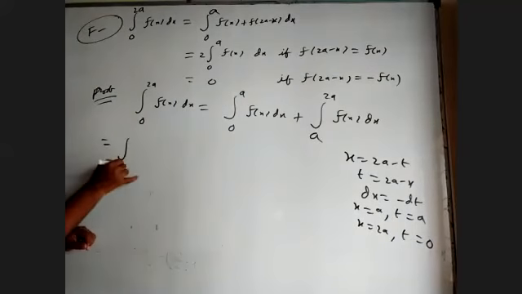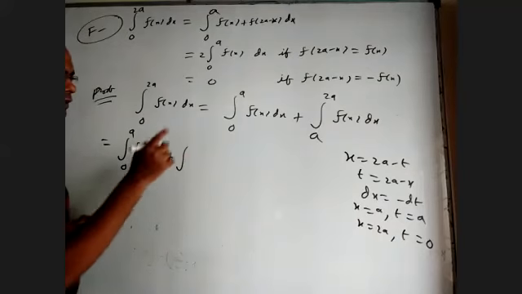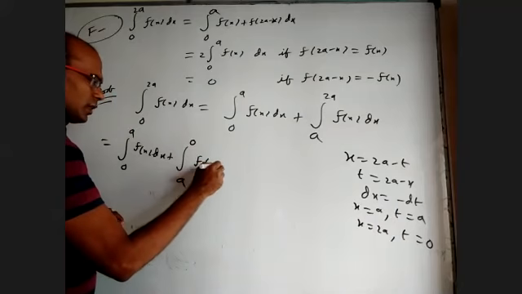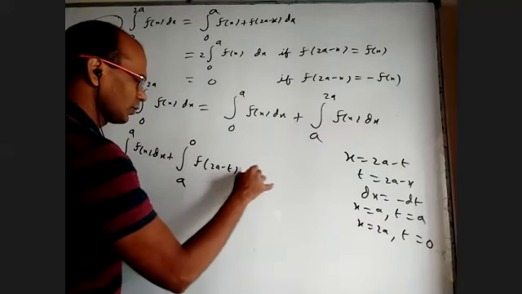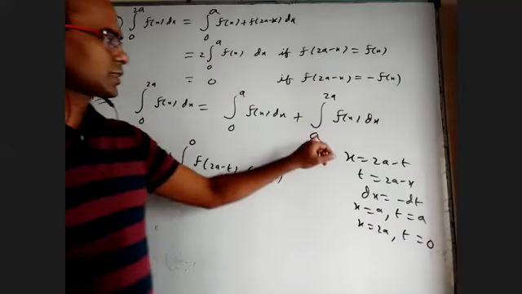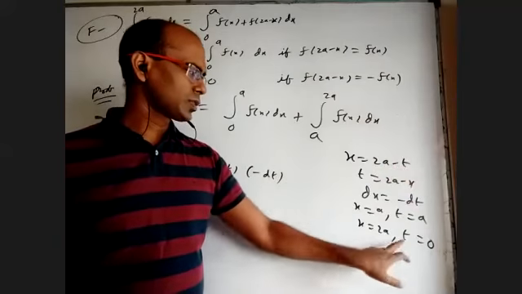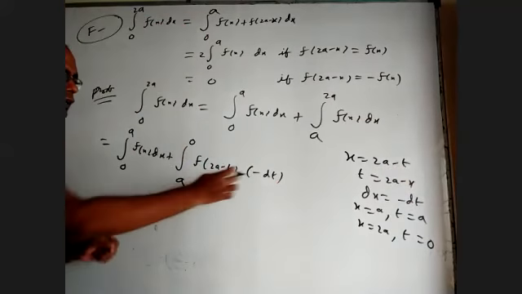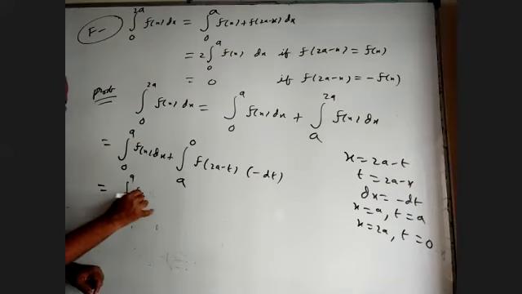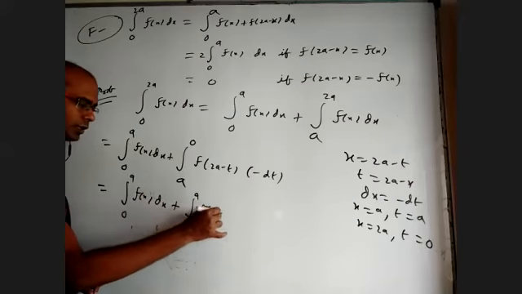So this is going to be integral 0 to a f of x dx plus, when x is a, t is a, and when x is 2a, t is 0. F of x became f of 2a minus t and dx became minus dt. Put x equal to a, 2a minus a is a. When I put x equal to 2a, 2a minus 2a is 0. That's how the limits have changed. I can use this minus to interchange these two. So integral 0 to a f of x dx plus integral 0 to a f of 2a minus t dt.